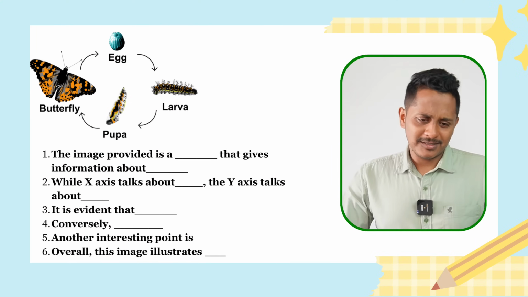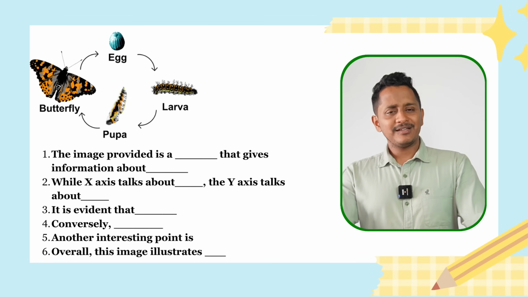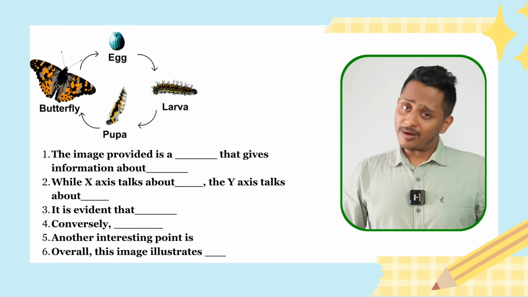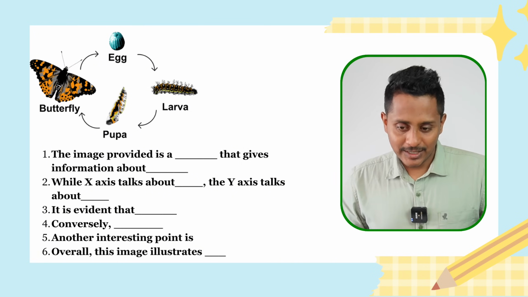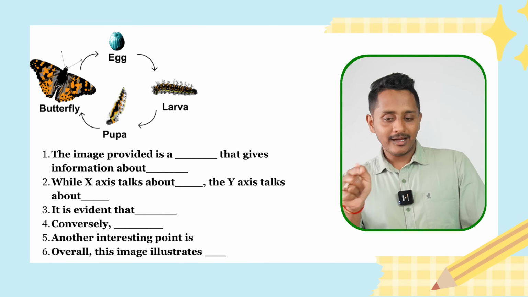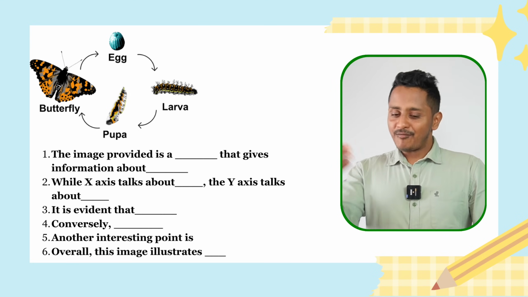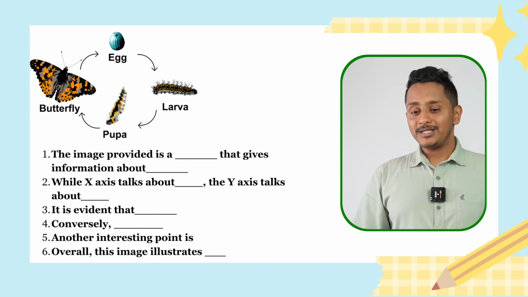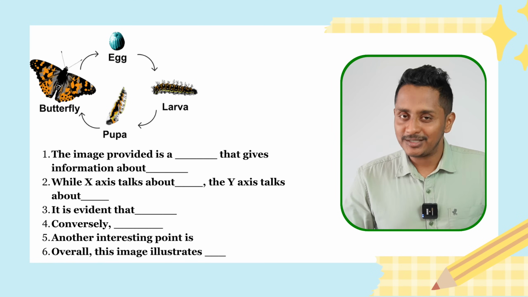The image provided is a process that gives information about the life cycle of a butterfly. It is evident that the first stage in the life cycle of a butterfly is an oval-shaped entity called egg. Once the egg is hatched, after some time, it goes to the second stage called larva. This larva is a little elongated version of the egg and also has some root kind of structure on its surface. After larva, the third stage is the pupa, which is also an elongated structure, but it has a lot of colors in it. This is a pre-stage of the final stage called butterfly.